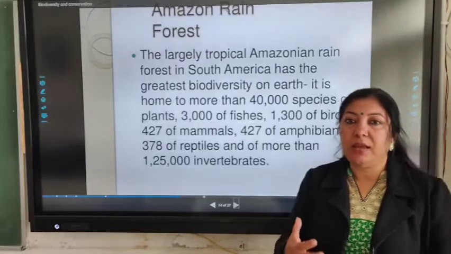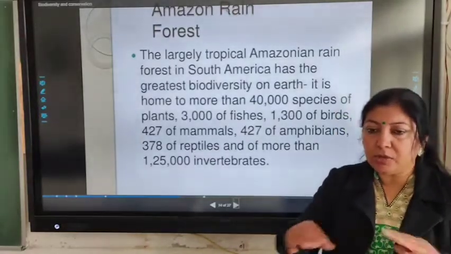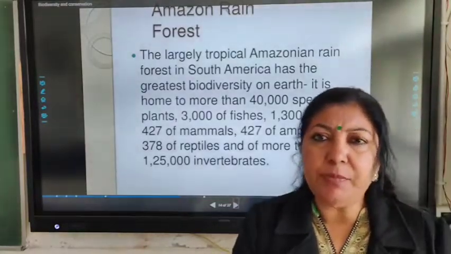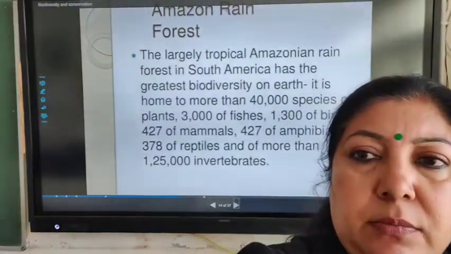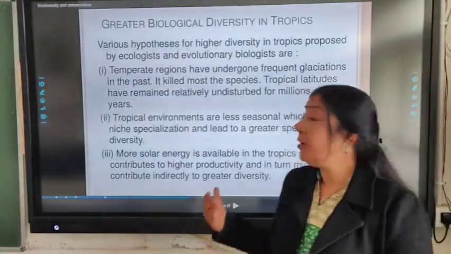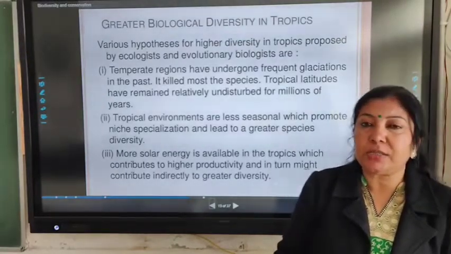This is the extent of latitudinal gradient. So because of that, the equator has got the maximum richness of species.